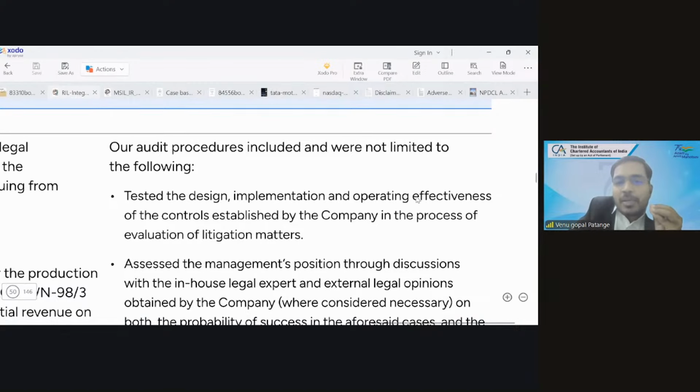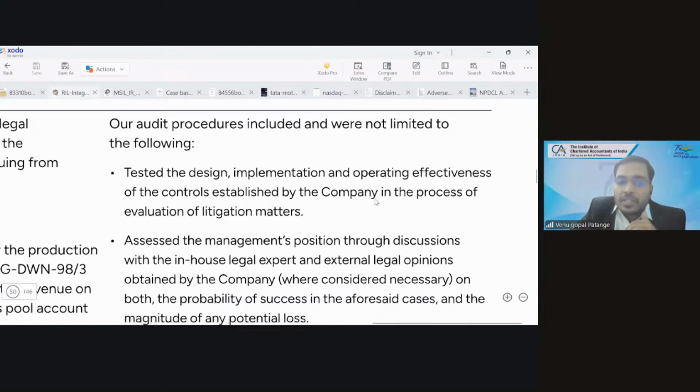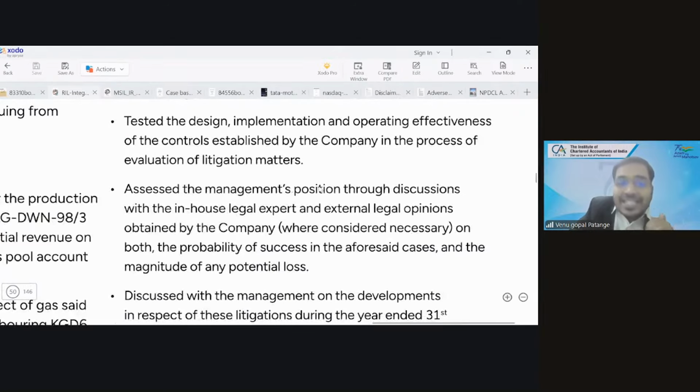Tested the design, implementation and operating effectiveness of the controls established by the company in the process of evaluation of litigation matters. So what is the design the company has done? What is the implementation? How far is the operating effectiveness? Assess the management's position through discussions with the in-house legal expert and external legal opinions obtained by the company where considered necessary, on both the probability of success in the aforesaid cases and the magnitude of any potential loss.